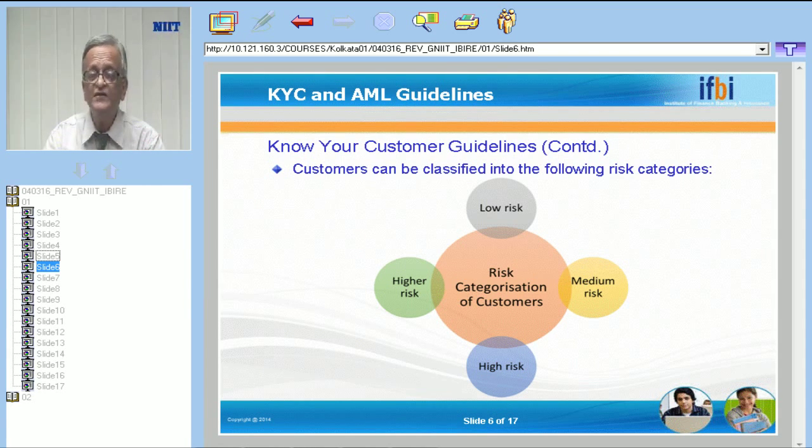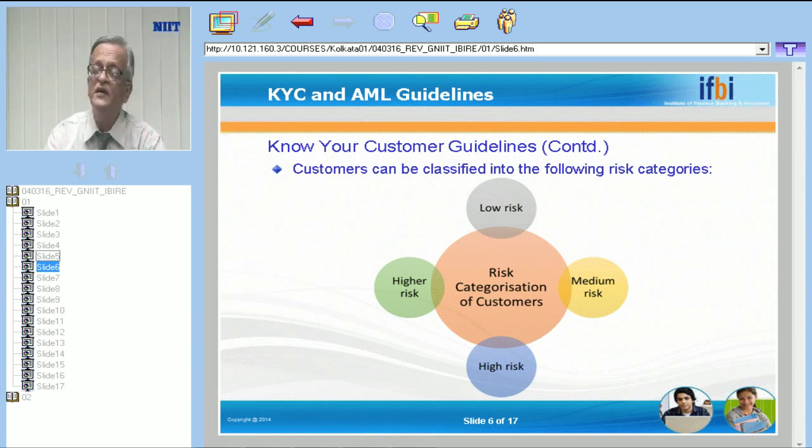Higher risk persons are those persons who are considered as politically exposed persons, PEP. So who is a politically exposed person? These persons are holding certain very sensitive posts in foreign countries. These persons are Indians who are holding very sensitive posts in foreign countries.